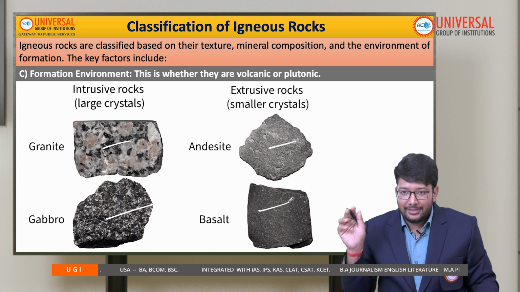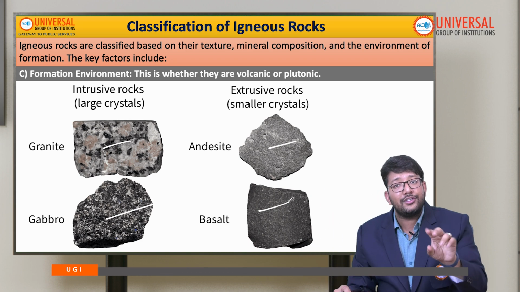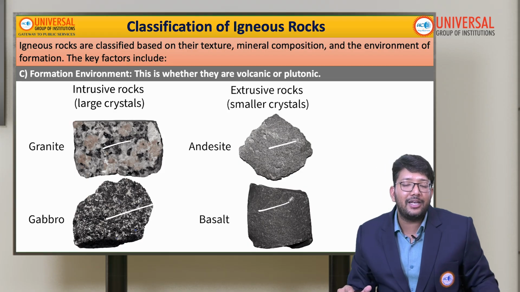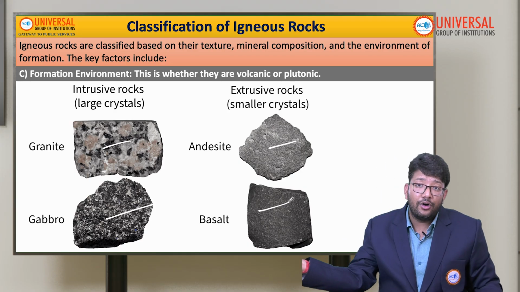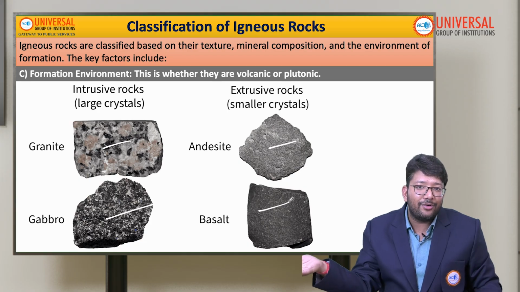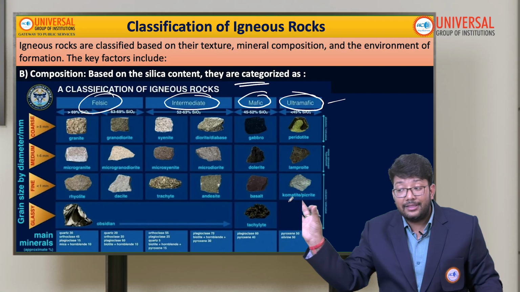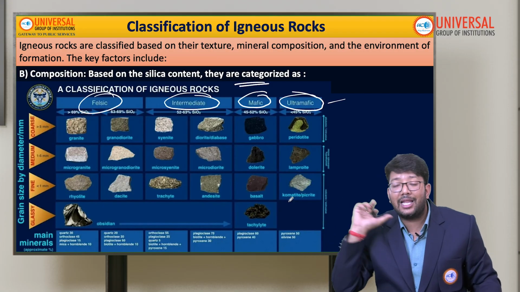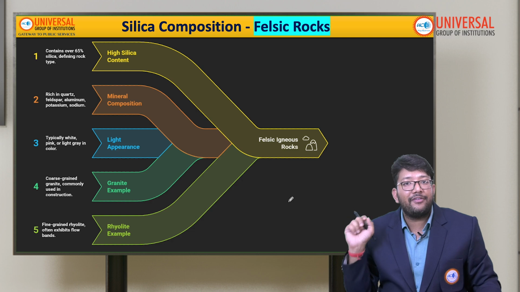Why have we repeated basalt and granite so many times? Because one to two questions will definitely come in the prelims or mains examination, because this is the basic of the earth's origin, okay. You have to remember that. This is the main classification of igneous rocks: felsic, intermediate, mafic and ultramafic.